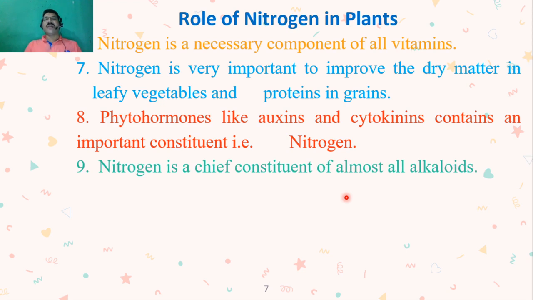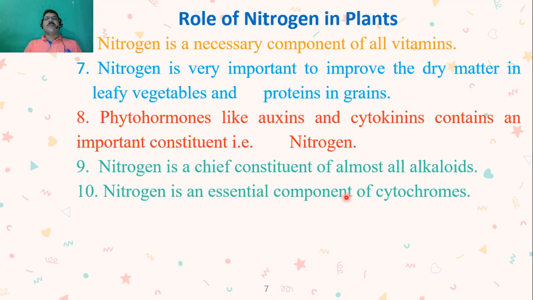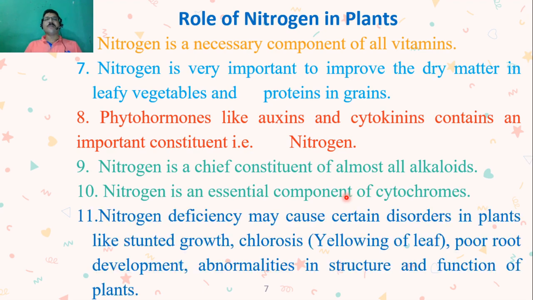So all different types of alkaloids which are present in the plant are formed from nitrogen. Nitrogen is also an essential component of cytochromes. So there are different types of cytochromes which are very important for different types of physiological reactions, and these cytochromes have been formed from nitrogen.